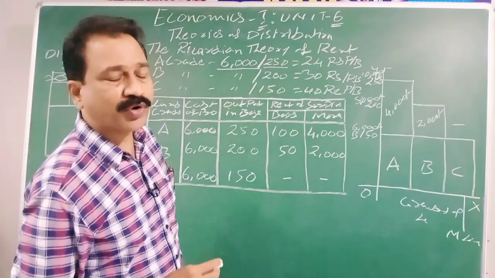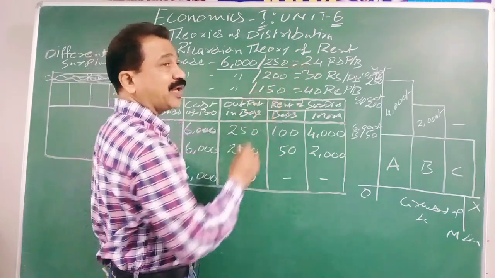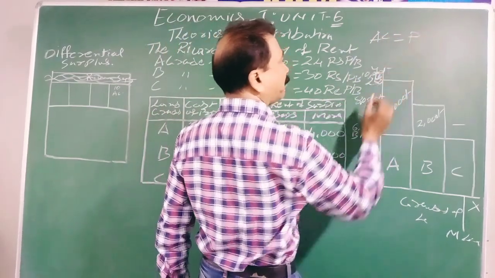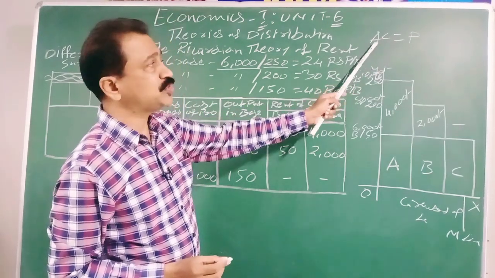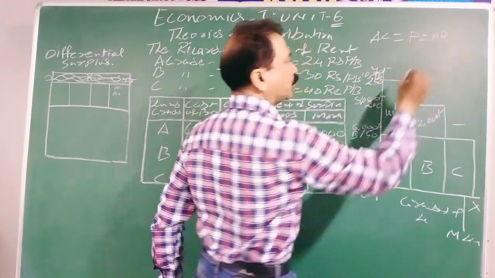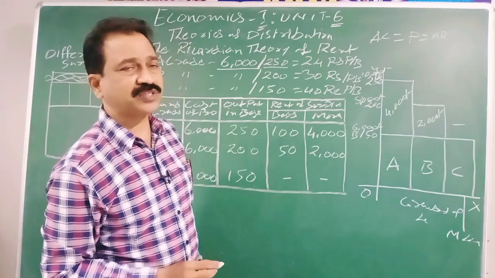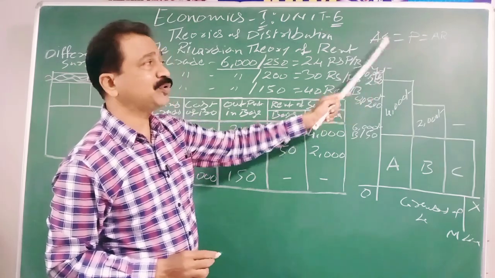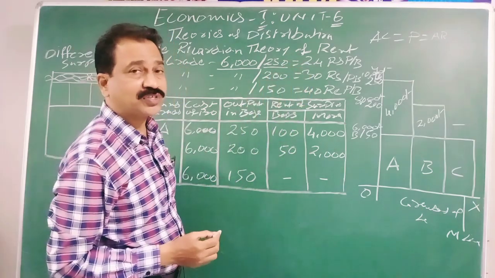When they want to sell this product in the market, they will sell this near to the average cost. Average cost is going to be the price. They want to have average revenue equals to average cost. You know, P is equal to average revenue. In the market also you have seen, previously in the production analysis also you have seen, P is equal to AR always. So they want to sell their product near to the average cost. So what is the average cost per each bag?